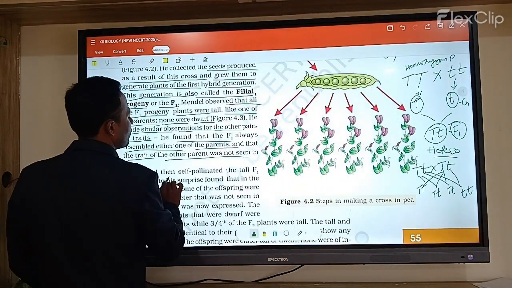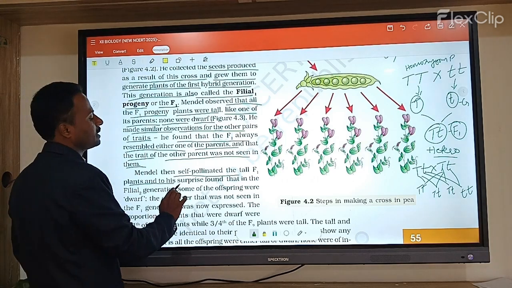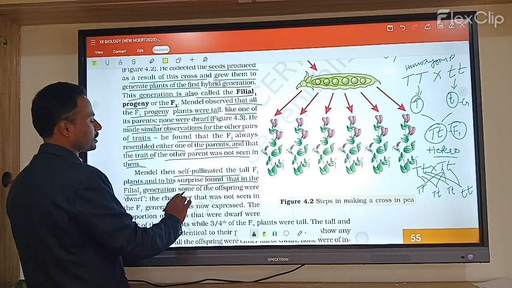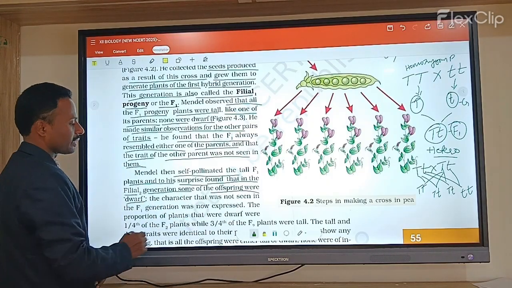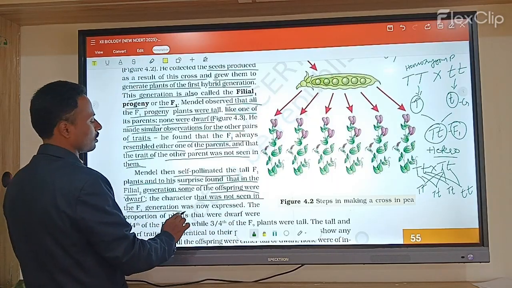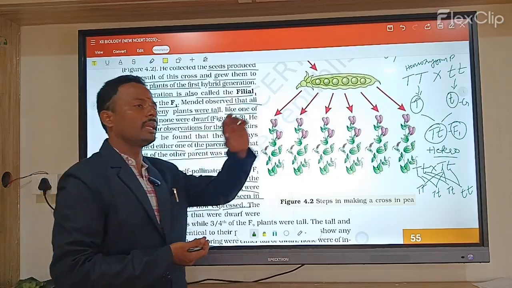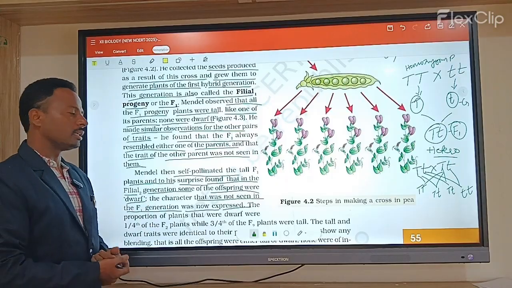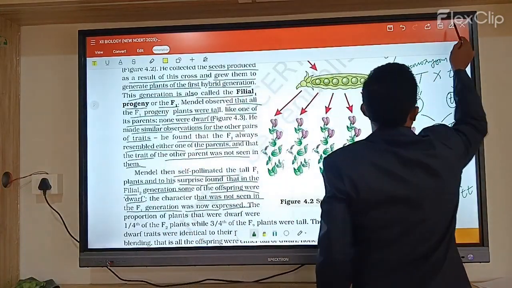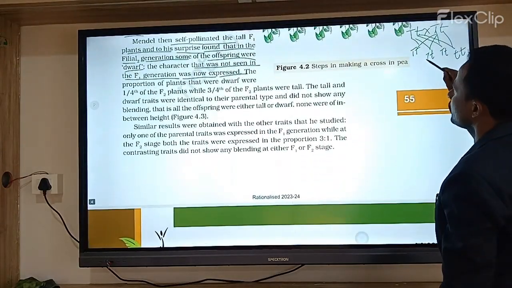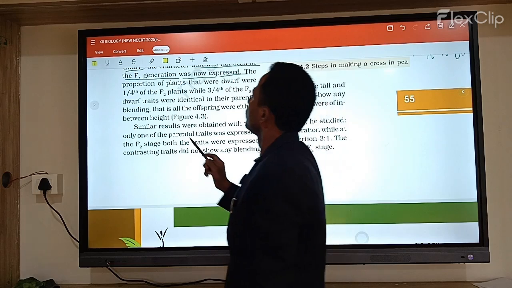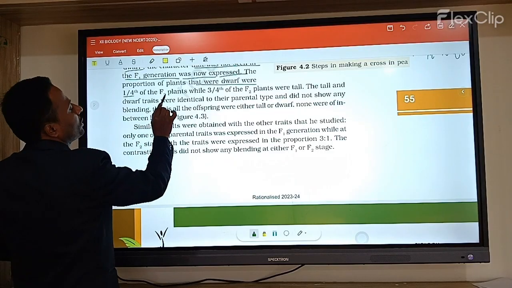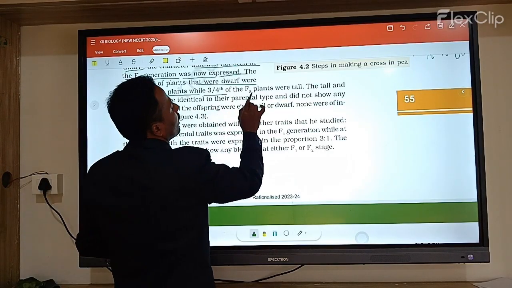Mendel then self-pollinated the F1 plants, and to his surprise found that in the filial 2 generation some of the offspring were dwarf. The character that was not seen in the F1 generation was expressed again. Let us observe the proportion of the plants: one fourth of the F2 plants were dwarf, while three fourths of the F2 plants were tall.